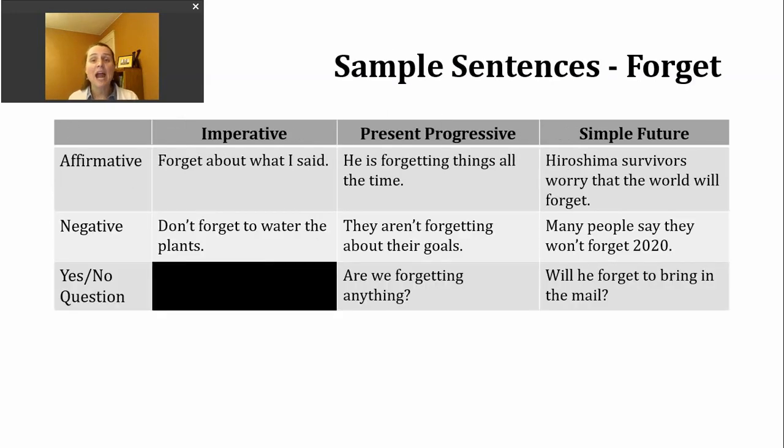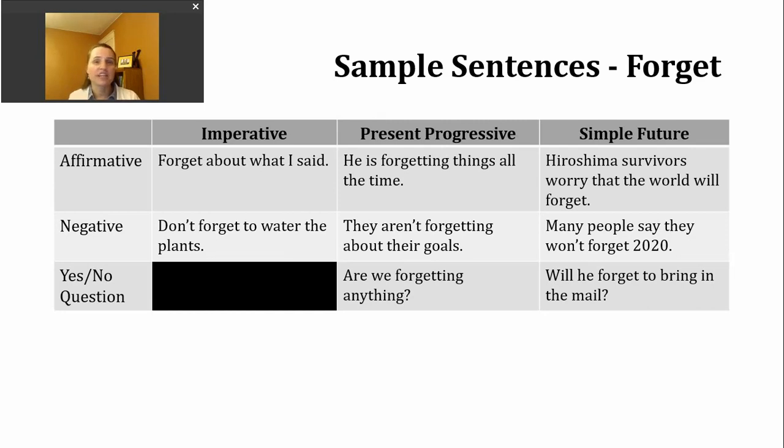Let's continue to practice using our verb of the day, forget, in some different verb tenses. Today we'll start with imperatives. You might know this as commands. And really what we're telling someone is to do something. And what's unique about the imperative is that we do not have a stated subject, right?